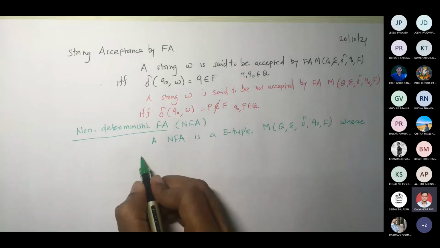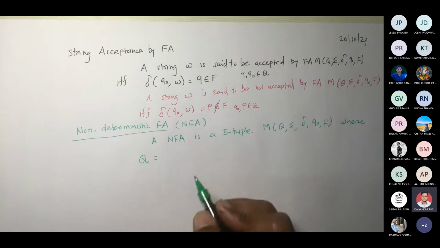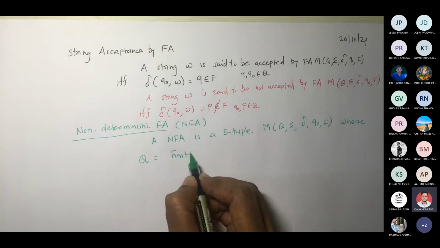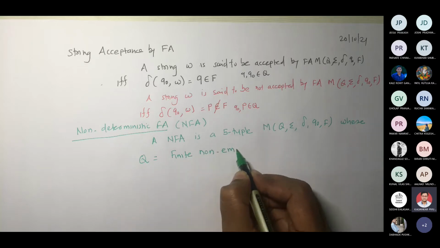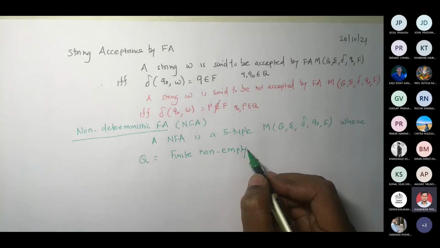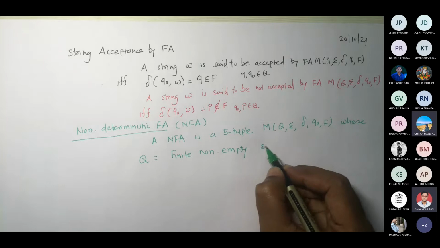Can somebody tell me what is Q? As in the earlier case, finite, non-empty set of states.